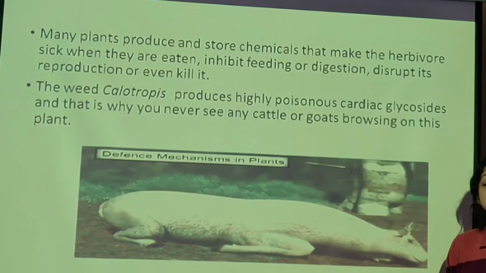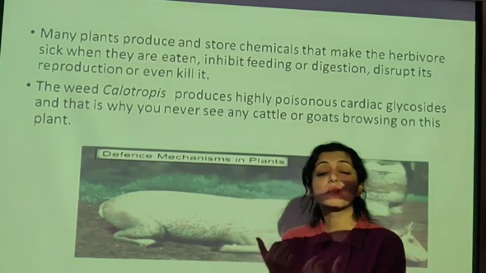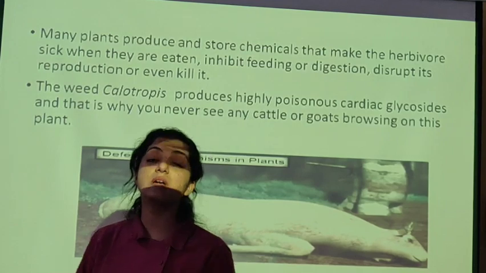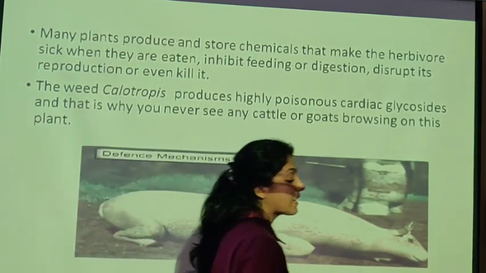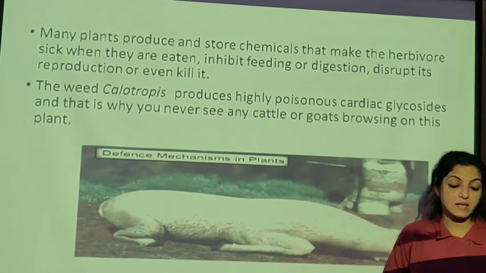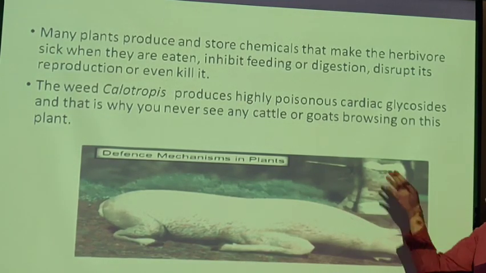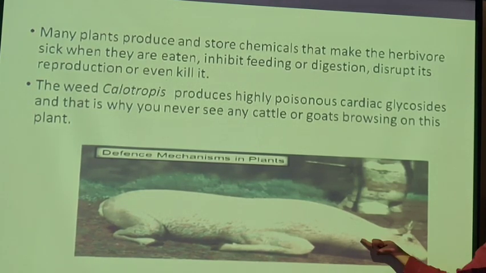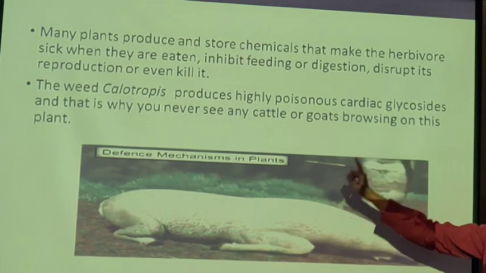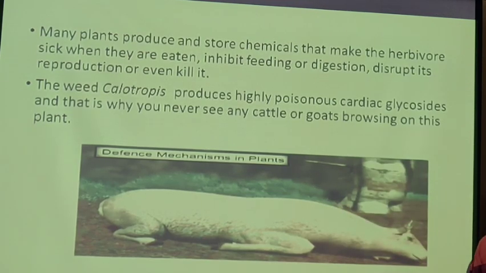So this is a defense mechanism by the plant to protect itself from the predator. The calotropis which we saw produces highly poisonous cardiac glycosides, and that is why you will never see any animals grazing on the calotropis. That is a chemical defense mechanism.